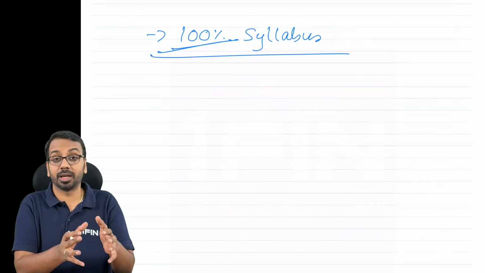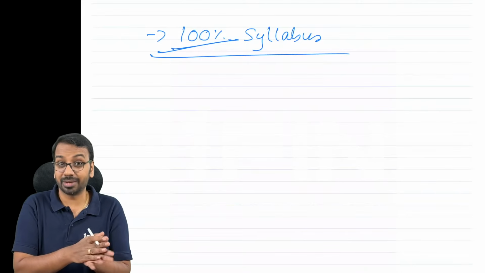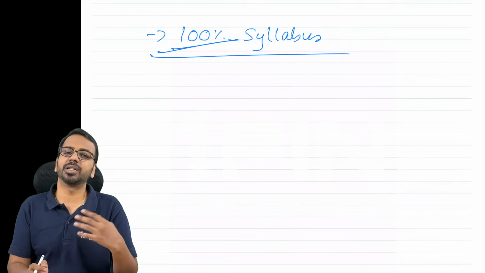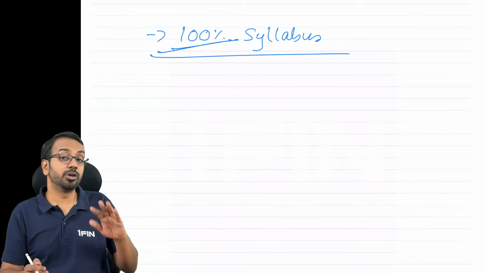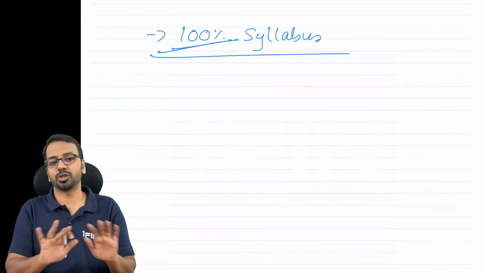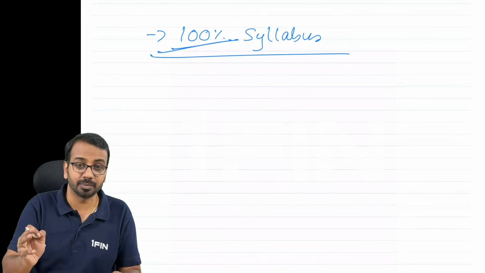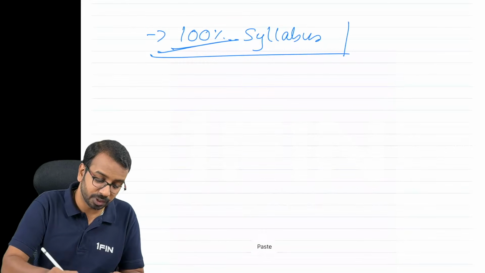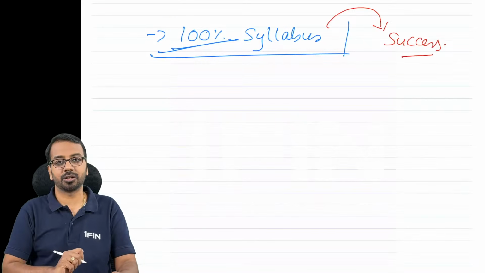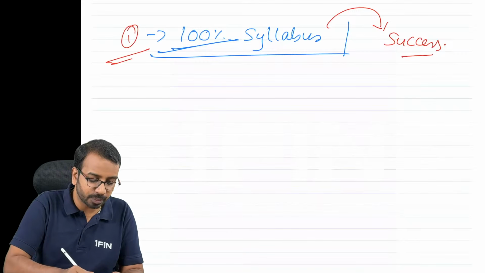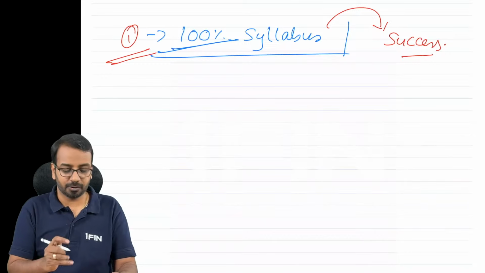Now you may get a tendency of thinking this chapter is difficult, I will leave it, this chapter is easy, I will do it later, I will skip a couple of classes, I will do only revision for some classes. Please don't do that. First time preparation has to be 100%. Why? Because this is a direct link to your success in the examination. So first is 100% dedication, 100% syllabus completion. That is what I expect.